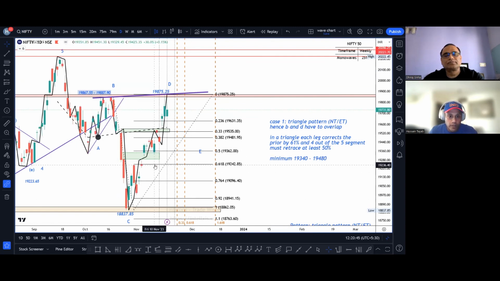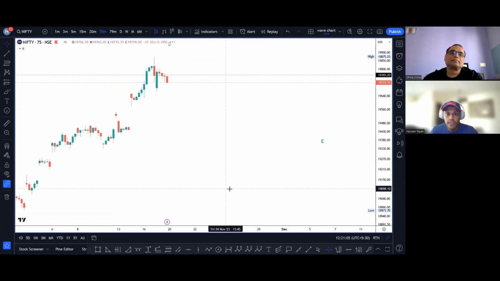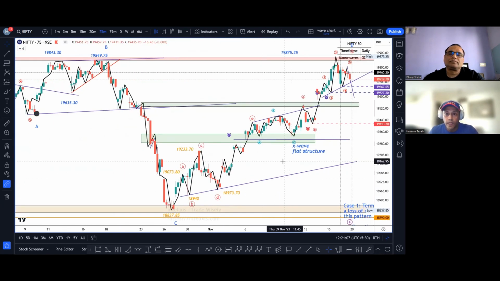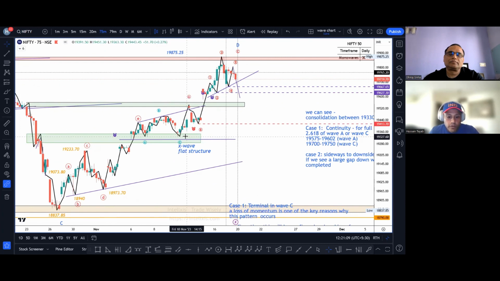We had met on 10th of November, Friday. And on Sunday, we had our Diwali Muhurat trading session. Right. We had made a certain forecast. We had said that we are in a triangle, and in essence, we are in wave D, and wave B and wave D should overlap. We had gone on to a 75-minute time frame, which I will do over here. And I believe this is 10th of November. Let me just draw a vertical line for eye placement. So we had this much information. I will switch off the candles.